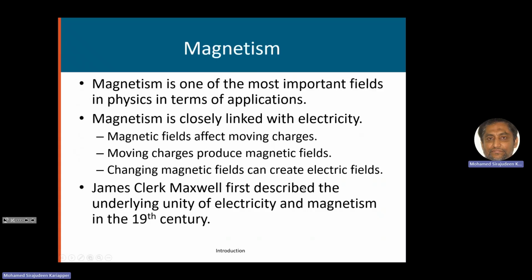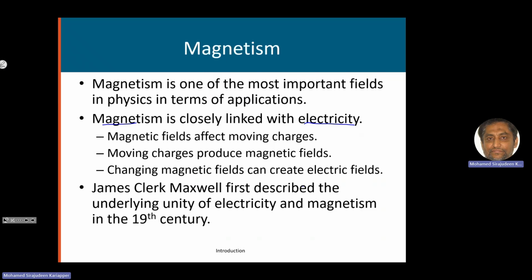Magnetism is one of the most important fields in physics. There are many applications, like even the memory in a computer, hard disks, they all utilize the magnetic field. Magnetism is actually very much linked to electricity. They are not really something different.